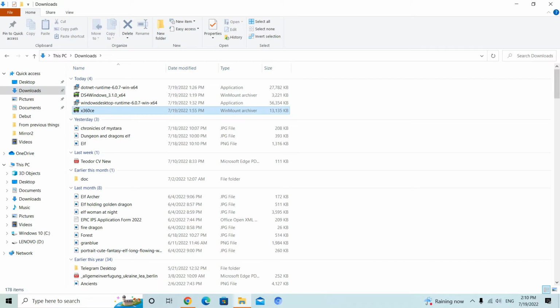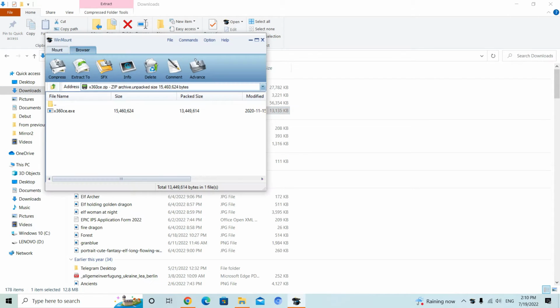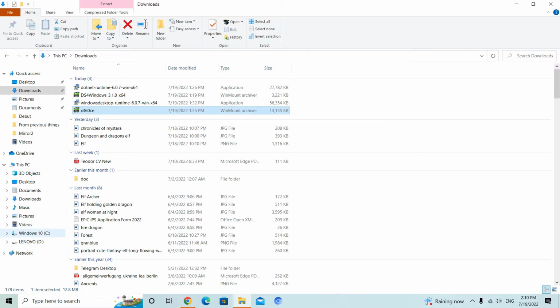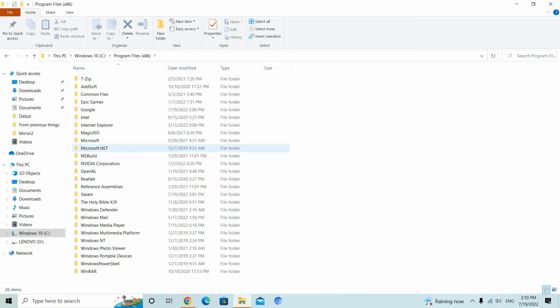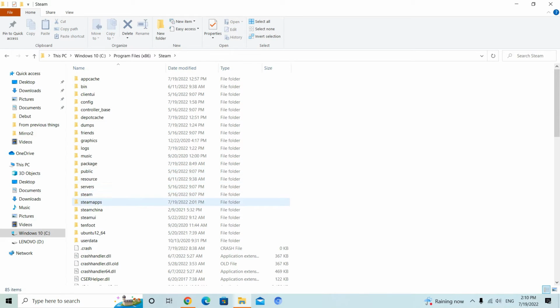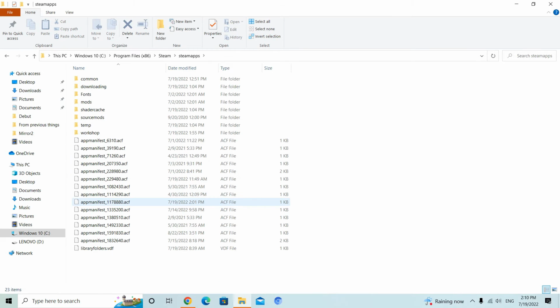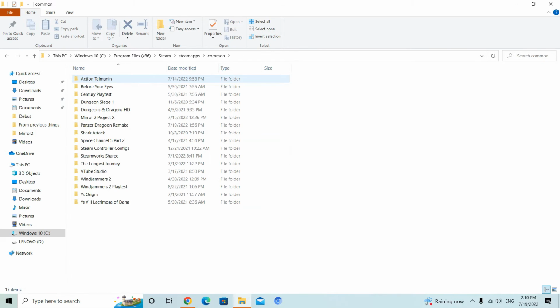So before you install that, you have to open it and extract to your Steam folder where the game is installed. In my case, it's Windows Disk C, Program Files x86, Steam Applications, Steam Apps, Open Common, and go to Panzer Dragoon Remake.